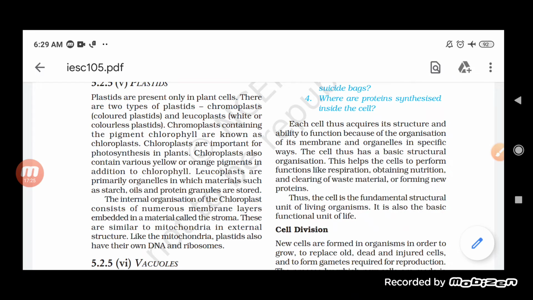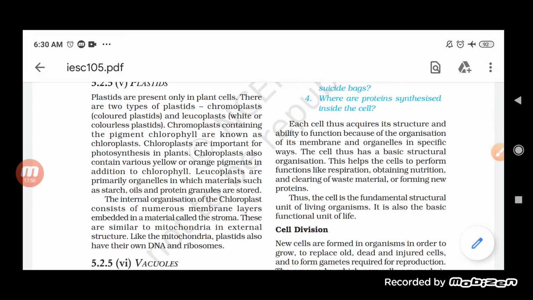So how will the sunlight be used by the plant? That is the role of the chlorophyll. The chlorophyll helps in trapping the sunlight coming over it, and this is used in the reaction of photosynthesis.